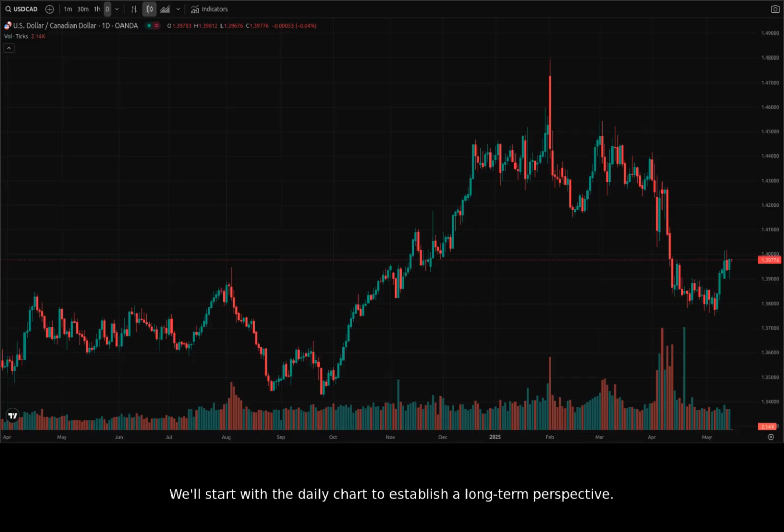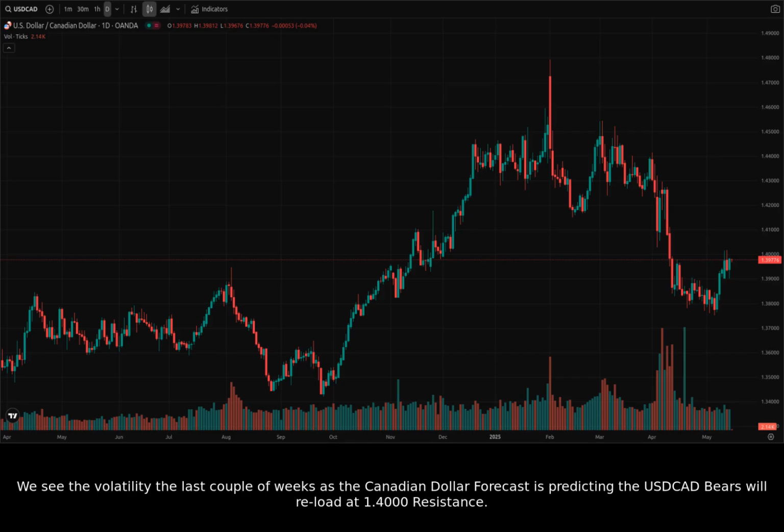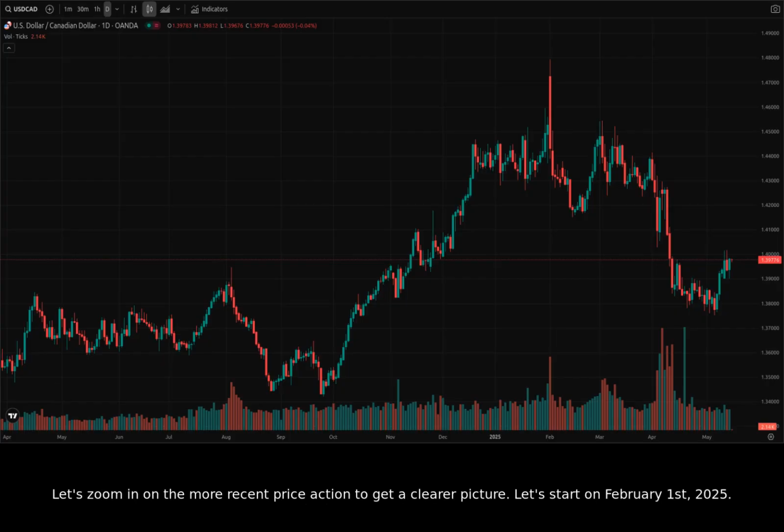We'll start with the daily chart to establish a long-term perspective. Looking at the one-day chart, we can see USDCAD's price action over the past several months. We see the volatility the last couple of weeks as the Canadian dollar forecast is predicting the USDCAD bears will reload at 1.4000 resistance. Let's zoom in on the more recent price action to get a clearer picture.